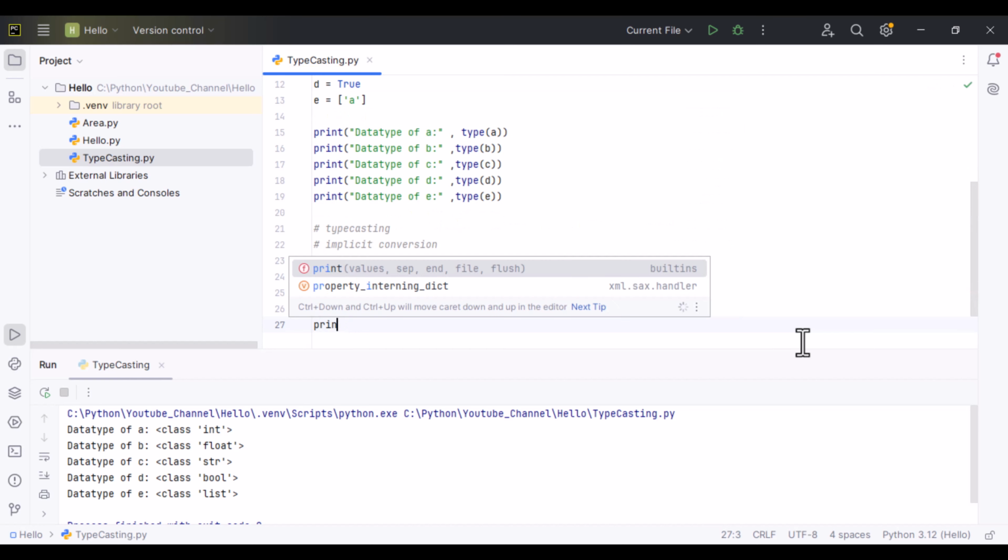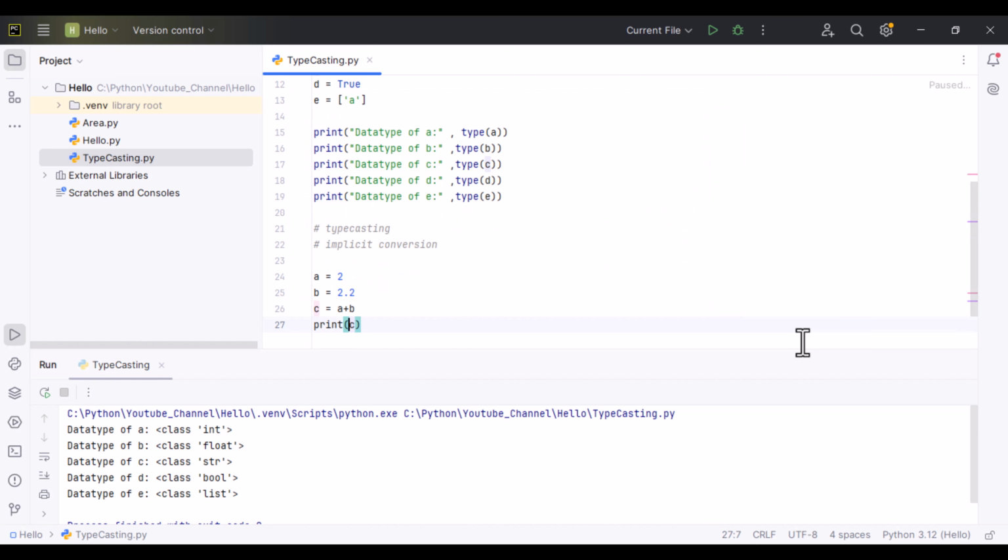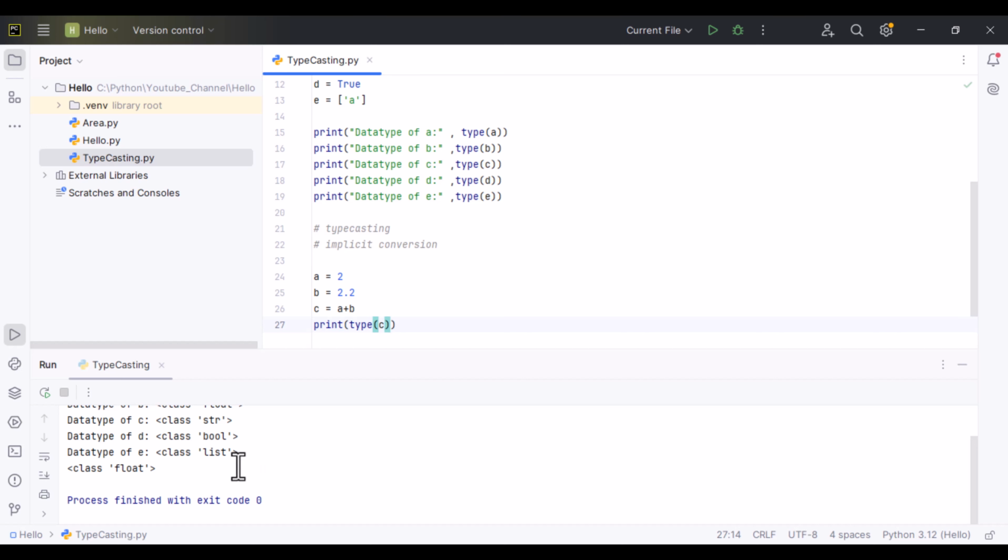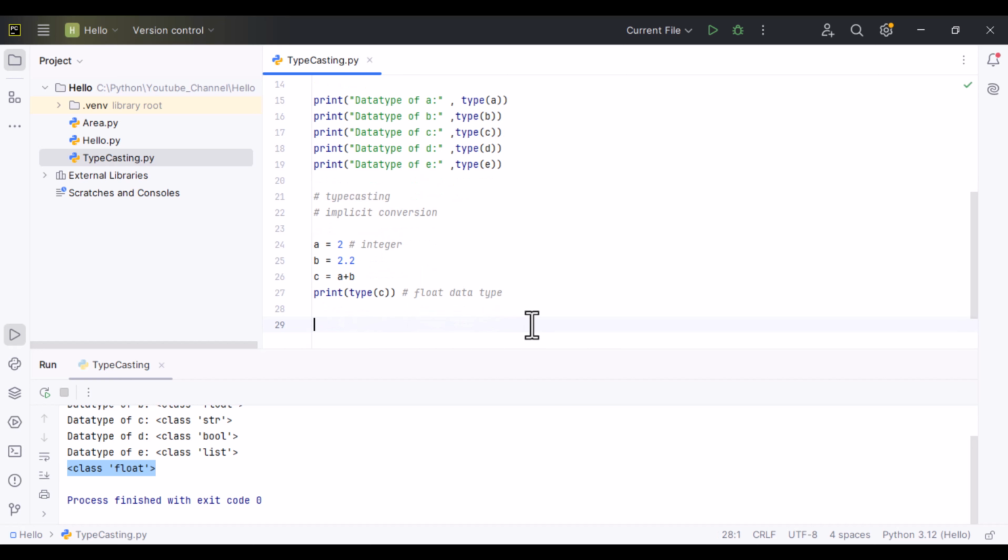Let me assign the sum to c and print the type of c. It will automatically convert it into a floating point. At this stage a is an integer, and at this stage Python automatically converts the result into the float data type. So it is called implicit conversion of typecasting. Another one is explicit conversion, in which we do manual conversion.